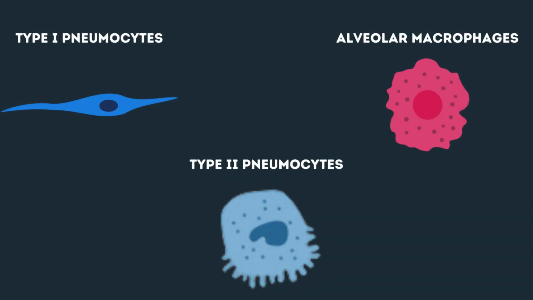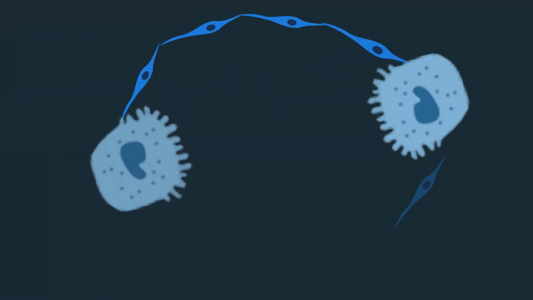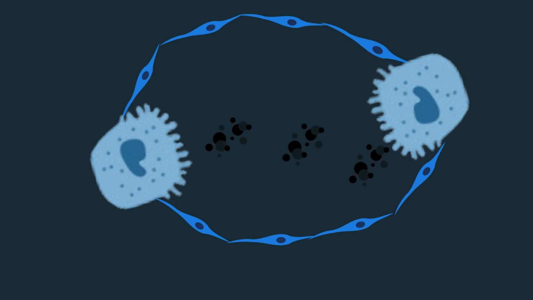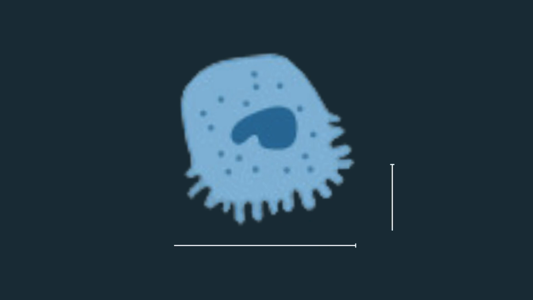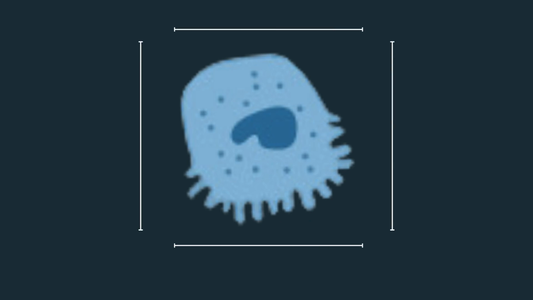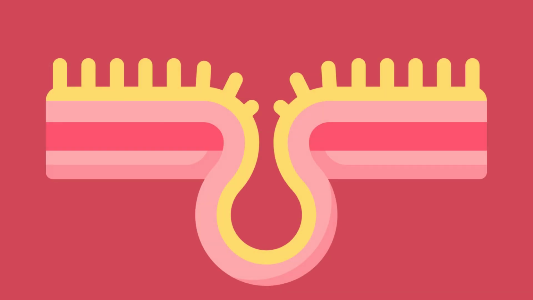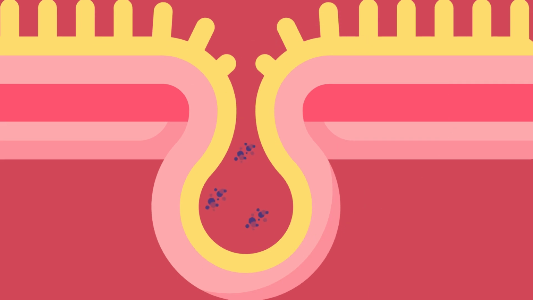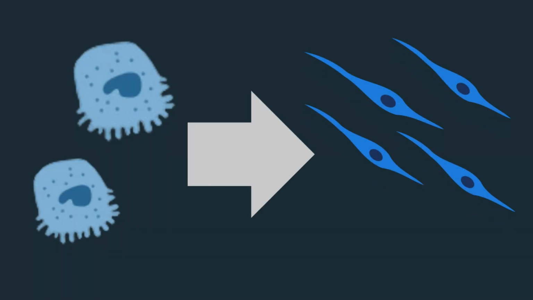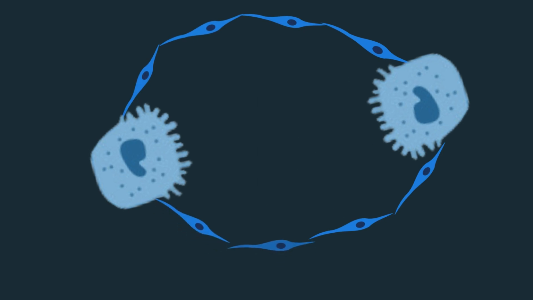Type 2 pneumocytes, although fewer in number, produce pulmonary surfactant, which reduces surface tension and prevents alveolar collapse. These cells have a cube shape, providing more space for the organelles needed to produce surfactant. Microvilli, facing the alveolar sacs, further increase surface area for secretion. Inside, they contain lamellar bodies that store and release surfactant. Remarkably, type 2 pneumocytes can transform into type 1 cells if necessary, helping maintain the alveolar lining.